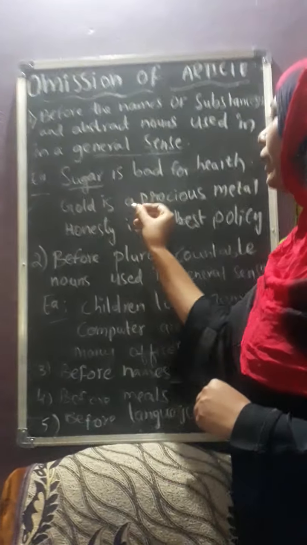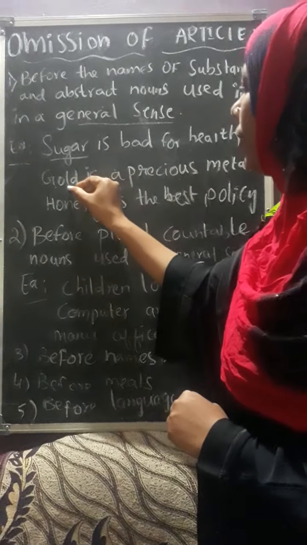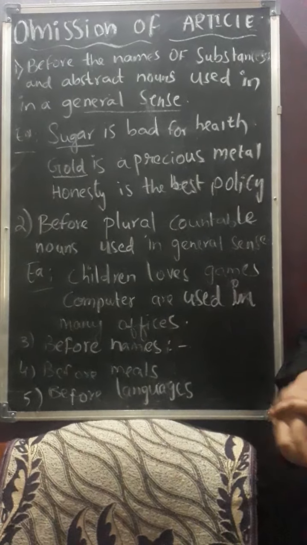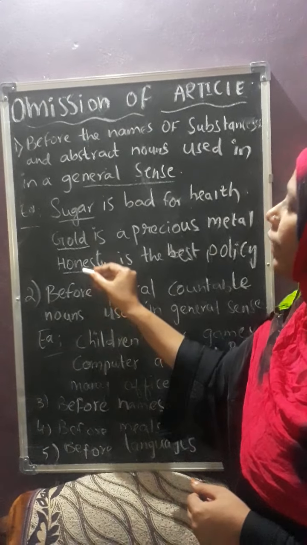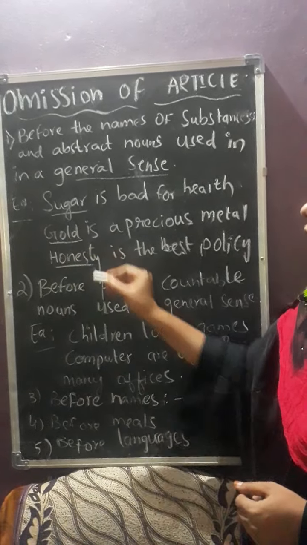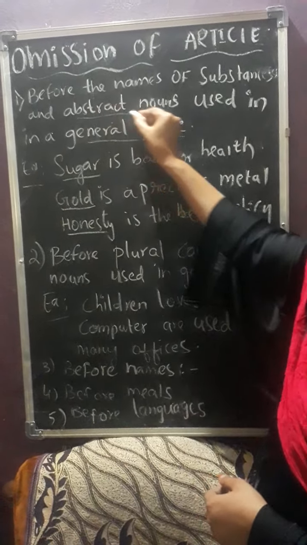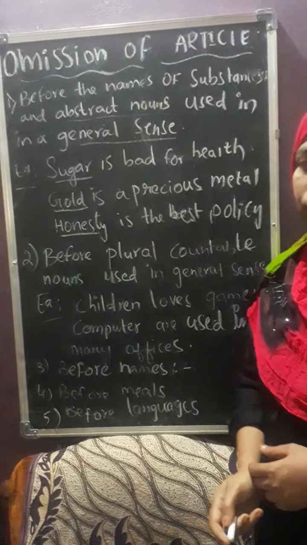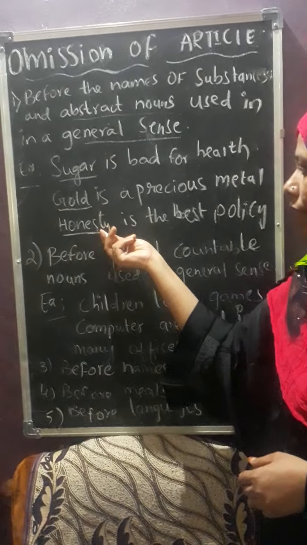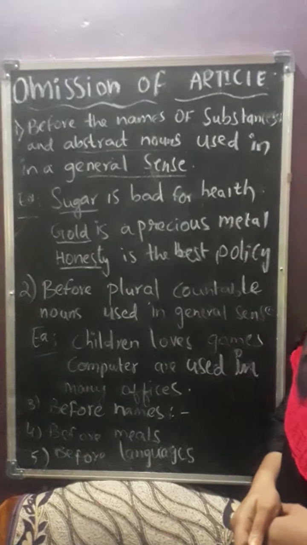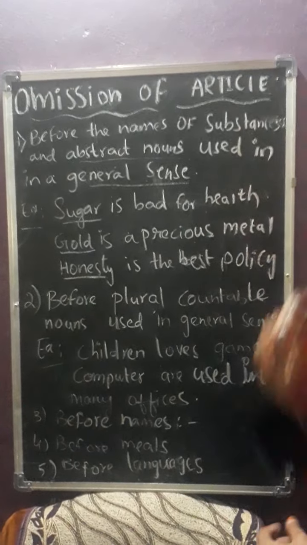And then, gold is a precious metal. That too, in general sense, we are talking about. Then, honesty is the best policy. What is honesty? You all recollect the previous knowledge. It is an abstract noun. Can you see it? No, but it is. Honesty is the best policy. That too, in general sense, we omit articles.